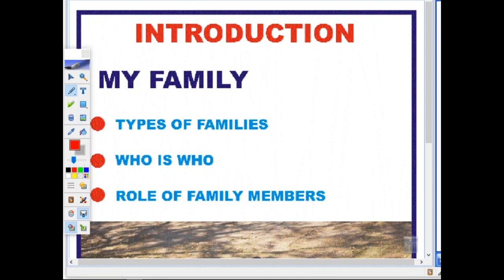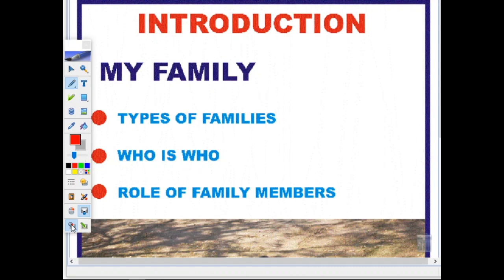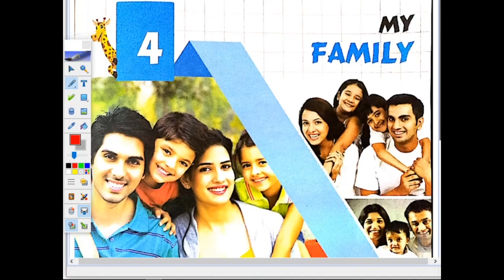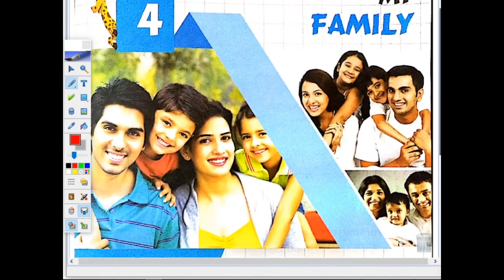Page number 29. Yes. Now, in this family lesson, we will learn about types of families, who is who, and role of family members. Now, children, you can see the picture of a family. Children, we all have a family and we also love our family. Yes or no? Yes. We all love our parents, grandparents, brothers and sisters. In this lesson, we are going to study about it.